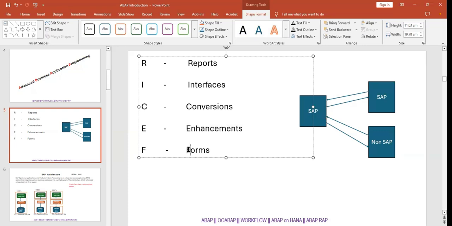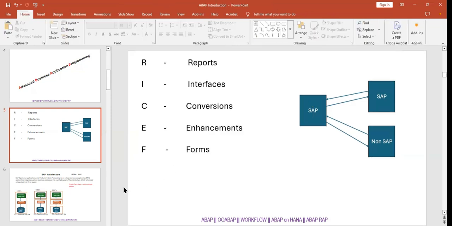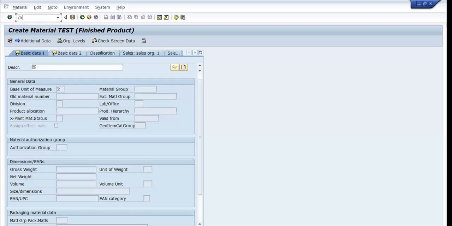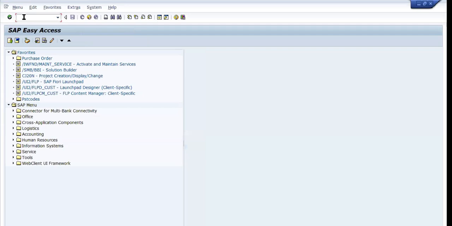Now coming to the forms. So what are forms? There will be many forms, like if we go to a bank for opening an account, we need to fill up the form. Right. Here also same thing. Not only banks, you can go to any retail outlet or e-commerce portal. Finally, after buying, you will get one invoice copy. So here also same thing.